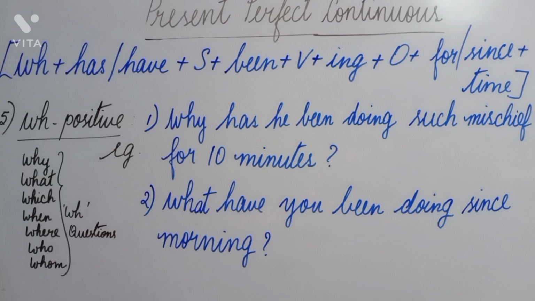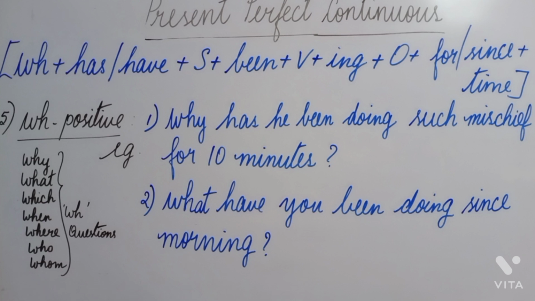So let us look at the first sentence. Why has he been doing such mischief for 10 minutes? So here you can see that the subject that we have got is he. Why has he been doing? The subject being singular, you have to use "has" over there. The supporting verb has to be "has." So why has he been doing, the main verb is do plus ing. And then at the end of the sentence you have to place the question mark.